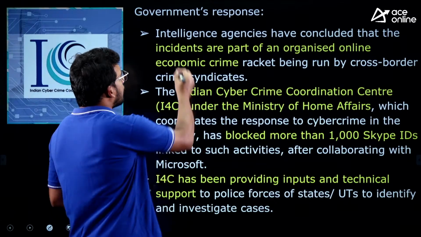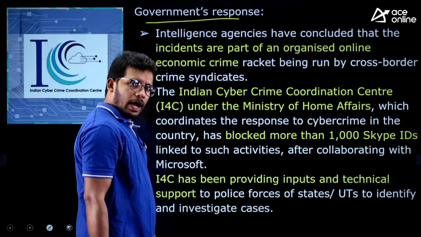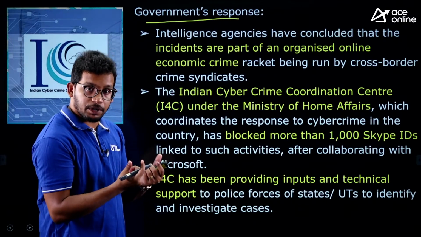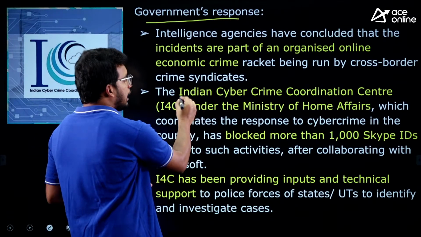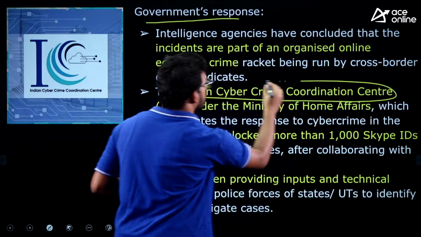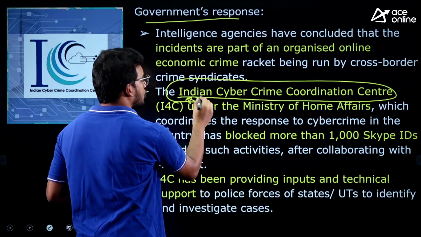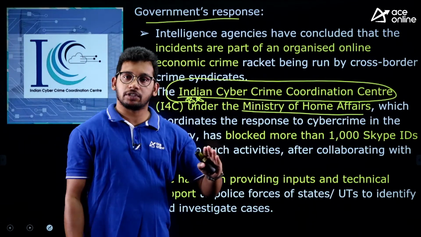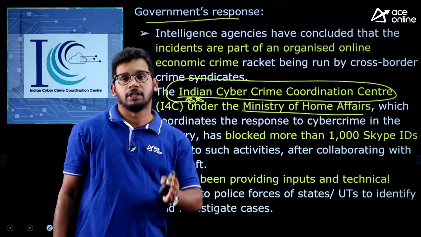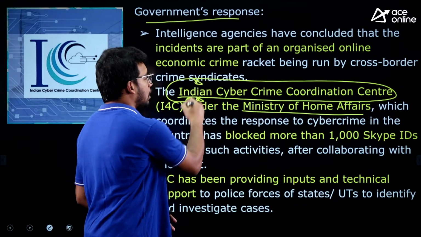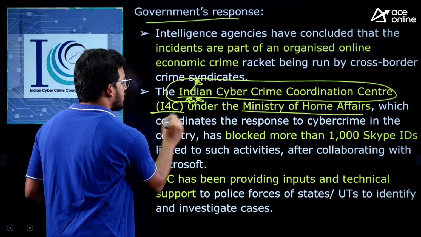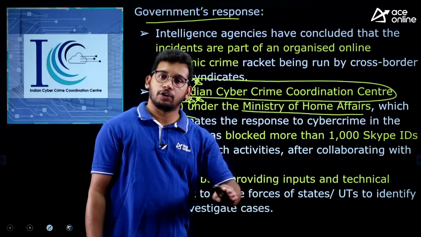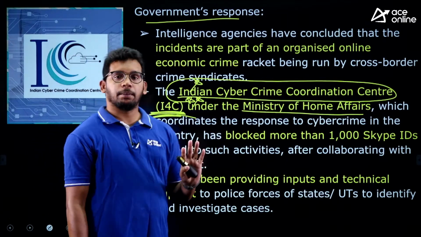Now, what is the government's response? As we have seen, this is the digital arrest. We have an organization under the Ministry of Home Affairs, the Indian Cyber Crime Coordination Center. This institution was established under the Ministry of Home Affairs, and it is responsible for containing cyber crimes in India. So this may also be asked in the exam. I4C is the short form, which has the power to coordinate in containing cyber crimes in India.